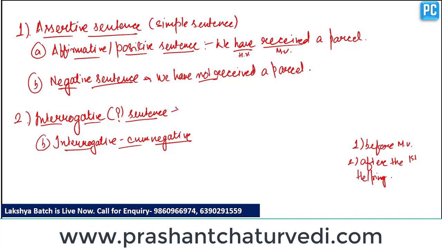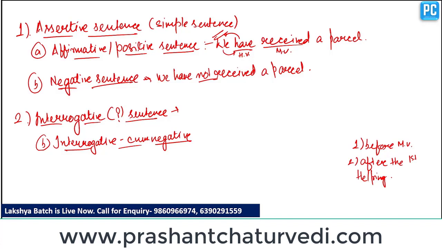So the second type of sentence is the interrogative. If we want to construct an interrogative sentence by using the example of an affirmative sentence, we just have to interchange the position of helping verb and subject. So in affirmative or positive type of sentences, subject comes first and after that helping verb and main verb follow the sequence.